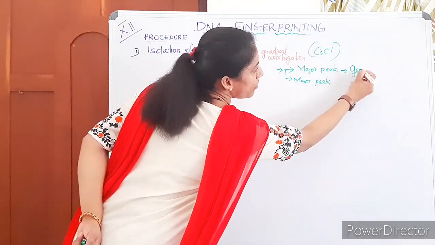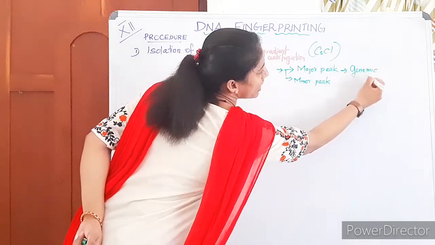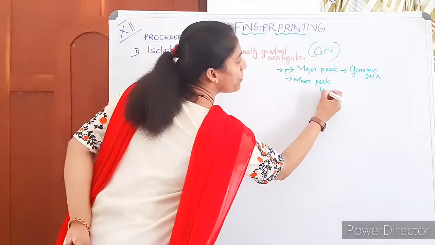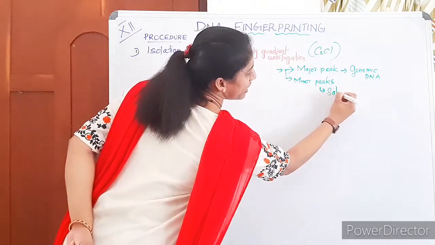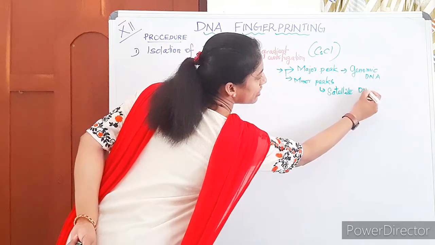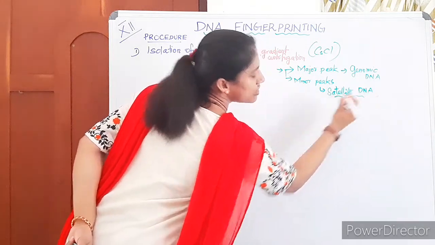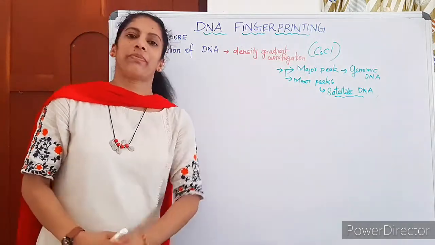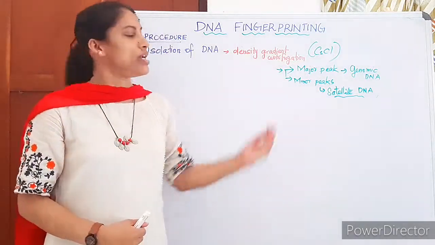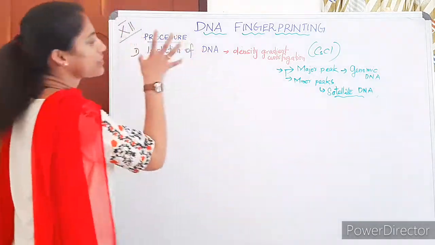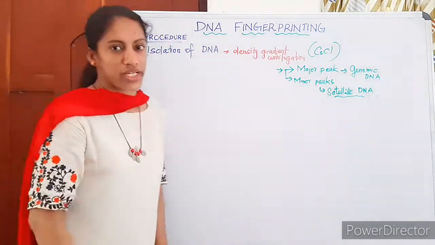This is genomic DNA. And the minor peaks will be satellite DNA, so that we can separate satellite DNA. Is it clear? By ultracentrifugation, these two can be separated. Genomic DNA we can separate, then we need only satellite DNA. Anyway, the first step is isolation of DNA.